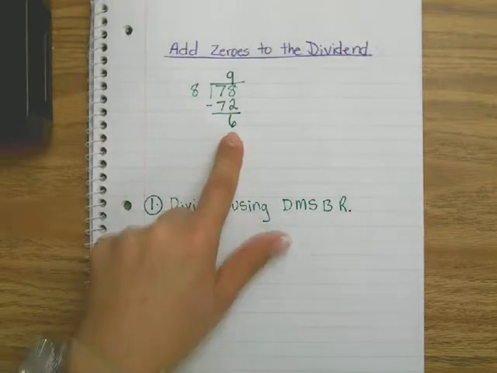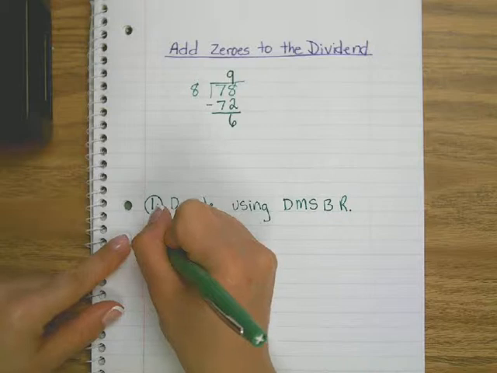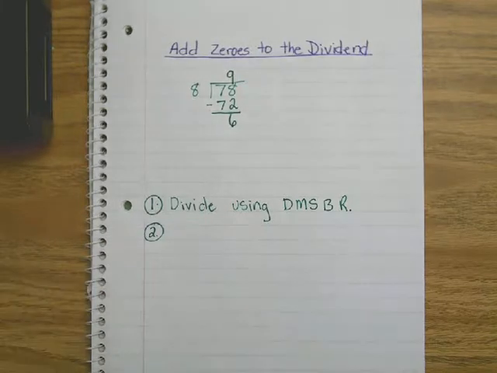But I need to write it as a decimal, right? So that's when we go on to step 2. And step 2, I'm going to add a decimal point and a 0.